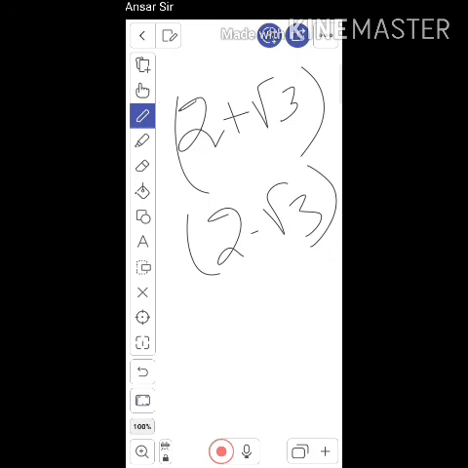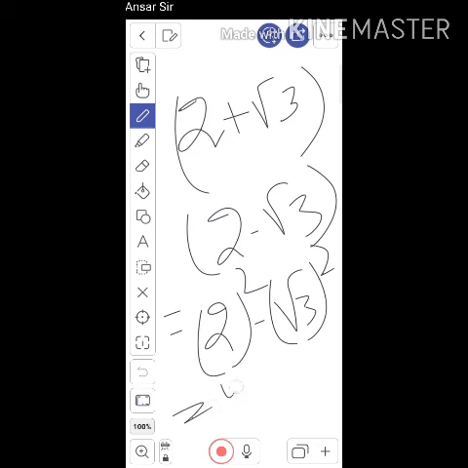We can use the identity a plus b into a minus b, which is a square minus b square. So 2 square is 4 minus root 3 whole square is 3. So the answer is 1. So when we multiply two irrational numbers, it may be a rational number.